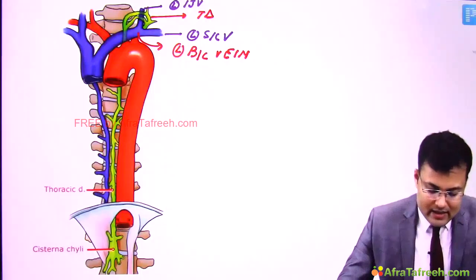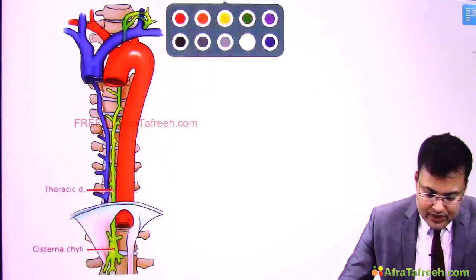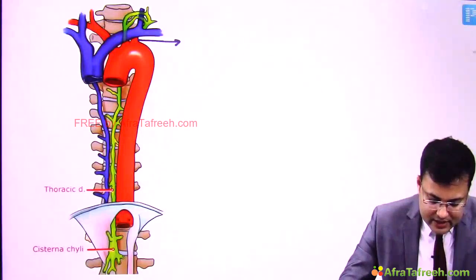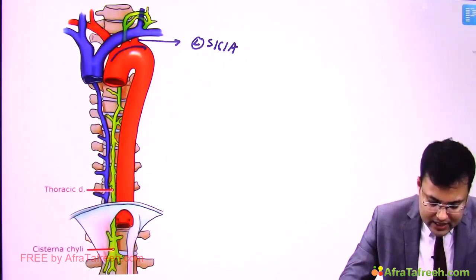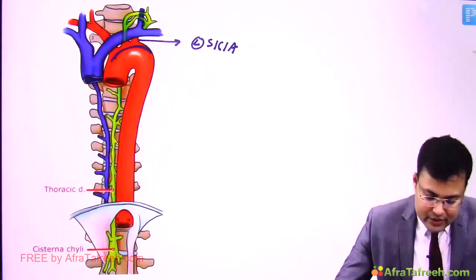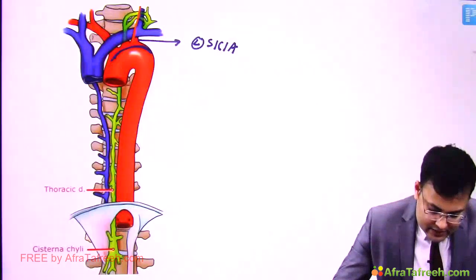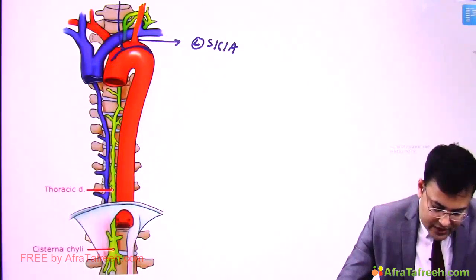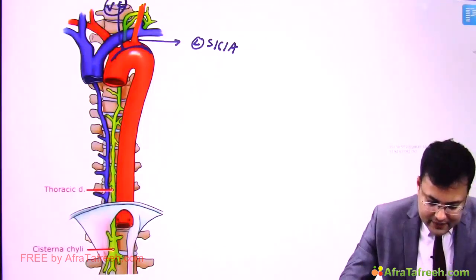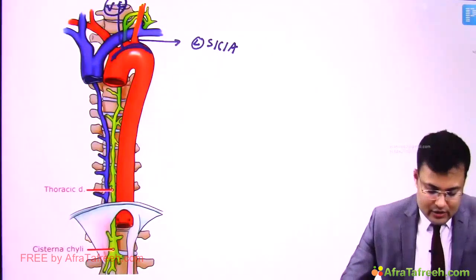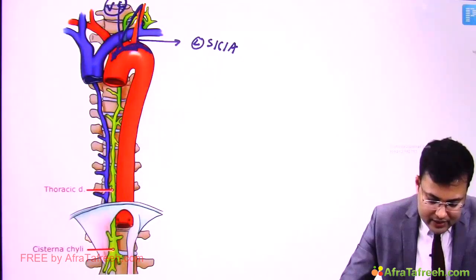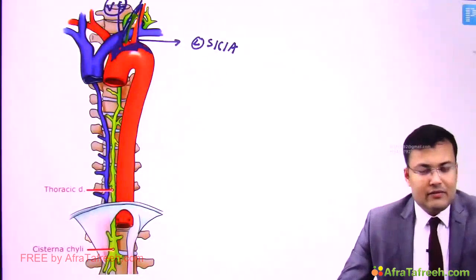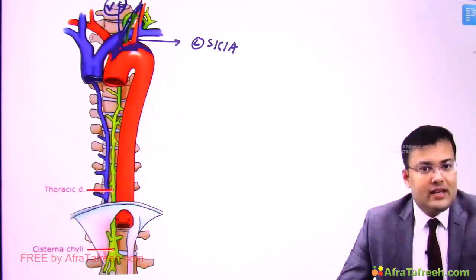Clear? Now see the anatomy of this particular region. If you see this structure, this is the left subclavian artery. Clear? This is what? Arch of aorta. So anteriorly what you can see, this is the left subclavian artery. Posteriorly what you can see, this is the vertebral column. And inferiorly there is the arch of aorta. So this is a triangular region where we can identify this thoracic duct. And what is the name of this triangle? This is known as Poirier's triangle.